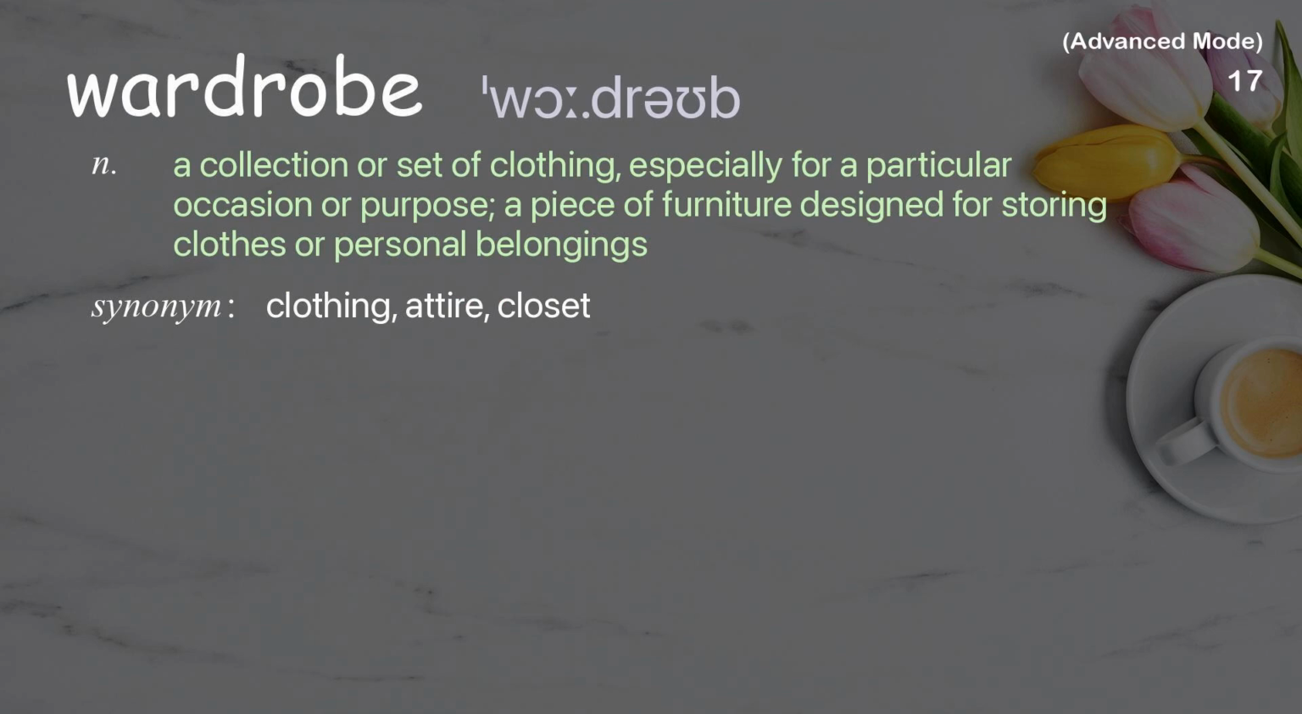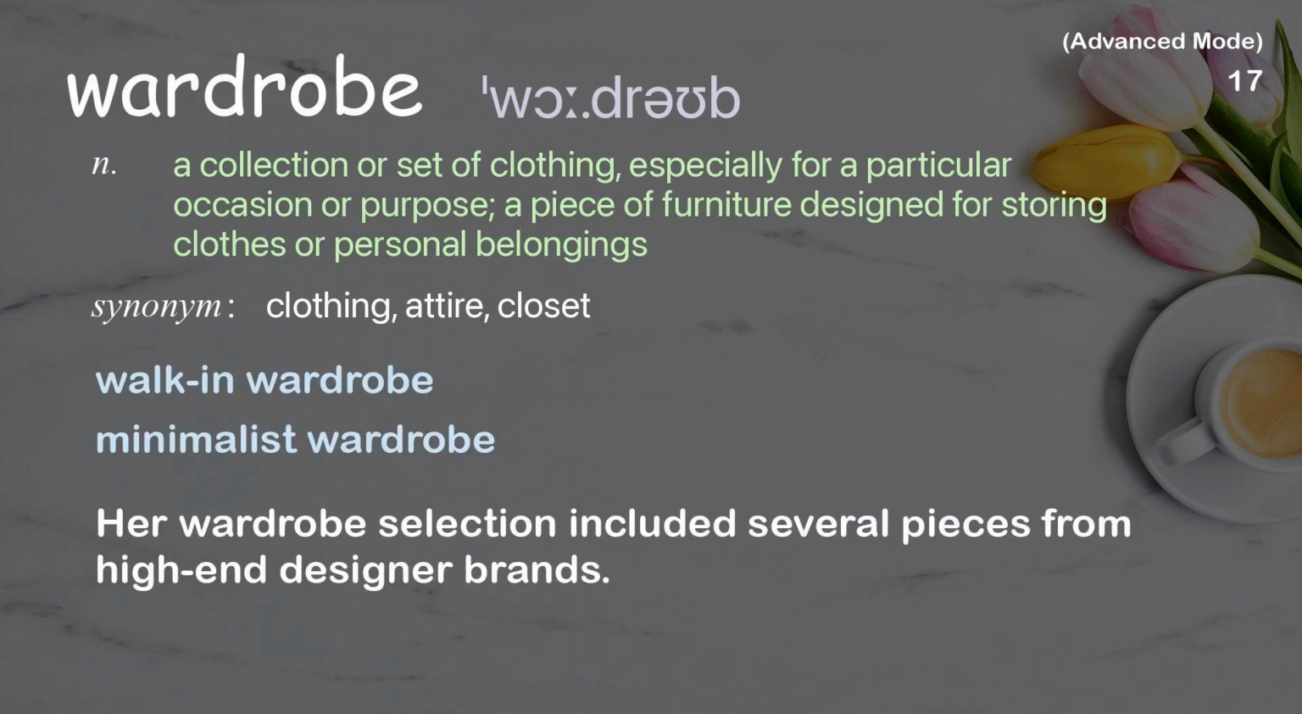Wardrobe. A collection or set of clothing, especially for a particular occasion or purpose, a piece of furniture designed for storing clothes or personal belongings. Examples: Walk-in wardrobe. Minimalist wardrobe. Her wardrobe selection included several pieces from high-end designer brands.